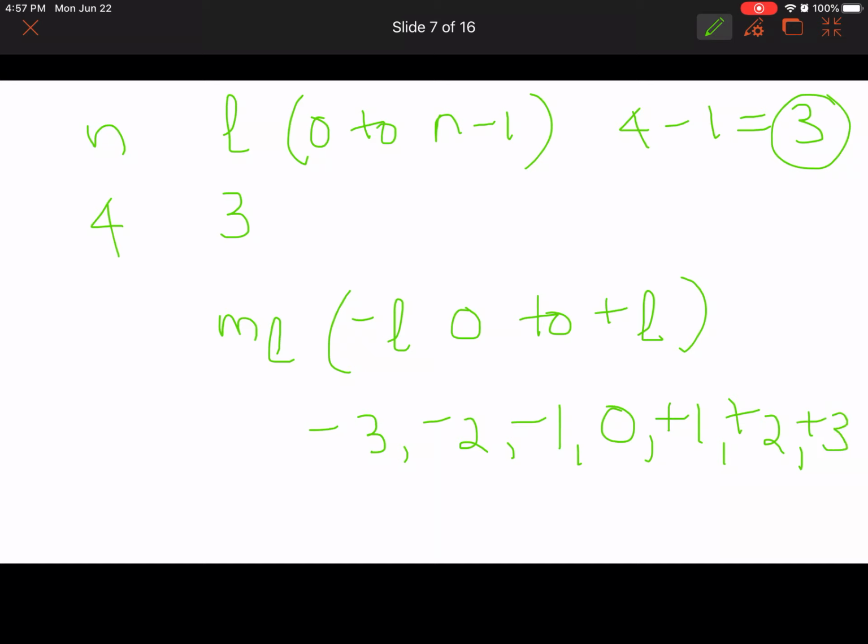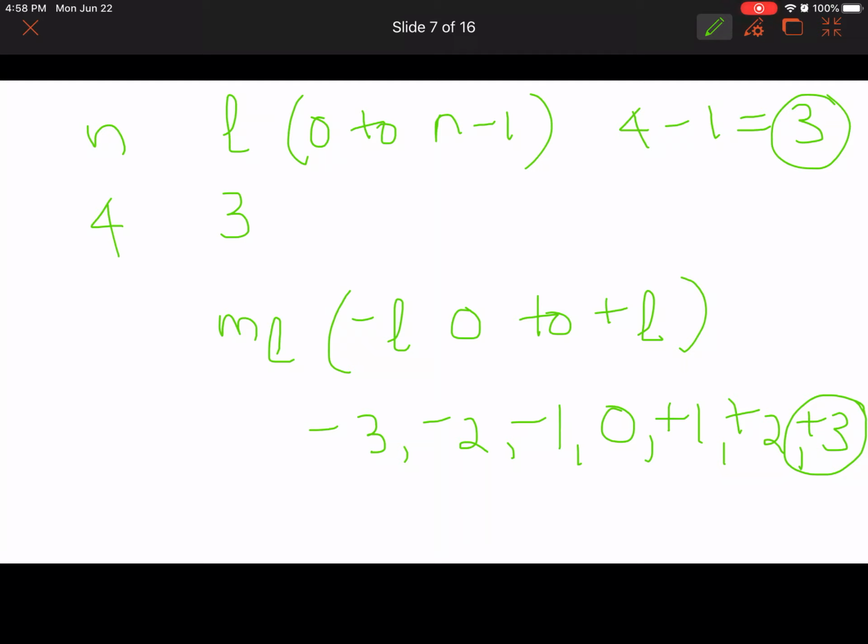All of these ml values are possible. So D is saying the largest possible value of ml is 2, but the largest ml would be plus 3. So that's not the correct statement. The wrong one is D.